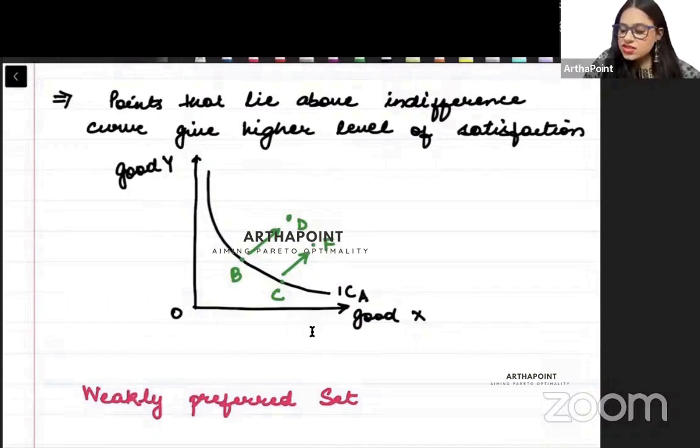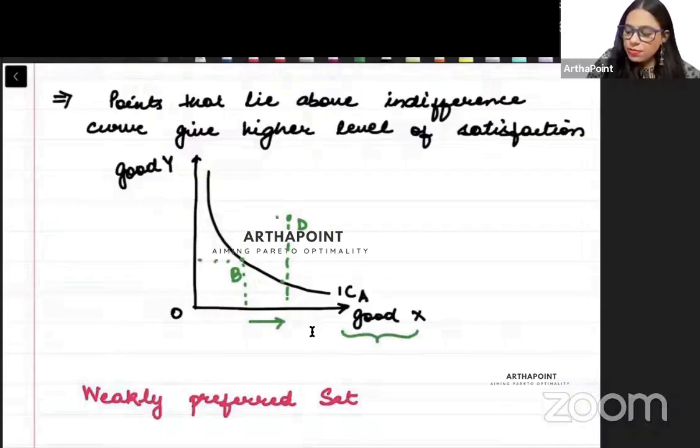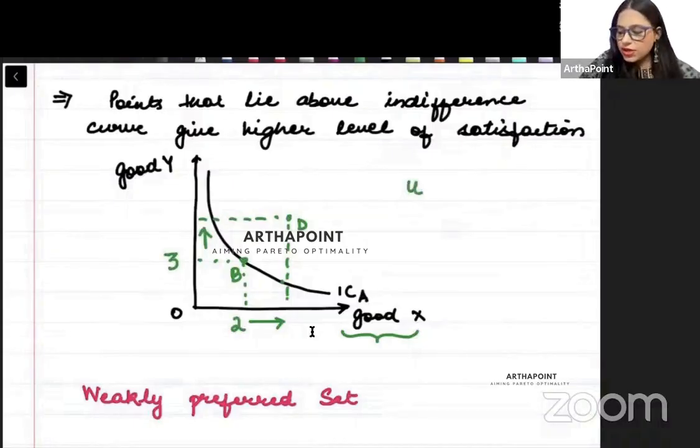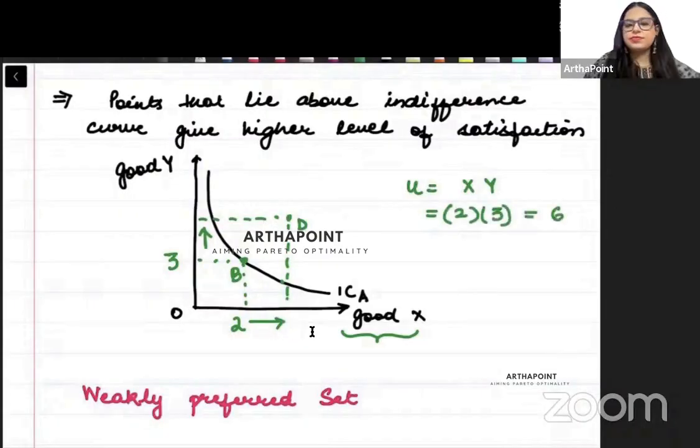Why? Because just see here, suppose I am looking at bundle D. If I compare D with B, D has more amount of good X and D has more amount of good Y. Suppose point B is 2 units of X and 3 units of Y, so what will be my utility? If I take utility as X into Y, 2 into 3, it means 6. This is the utility from bundle B.